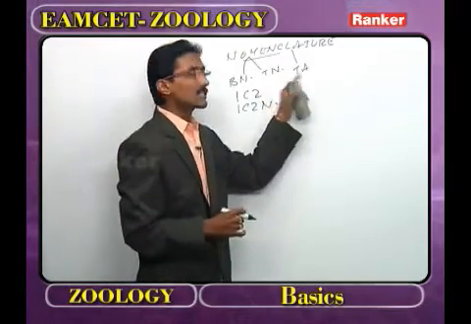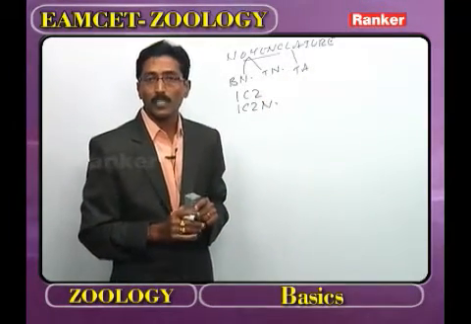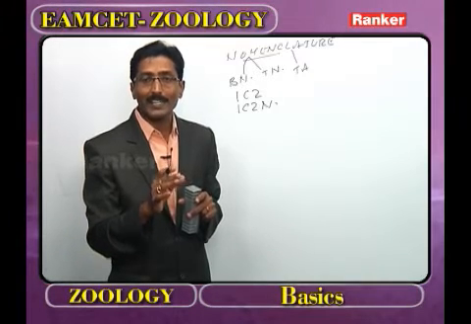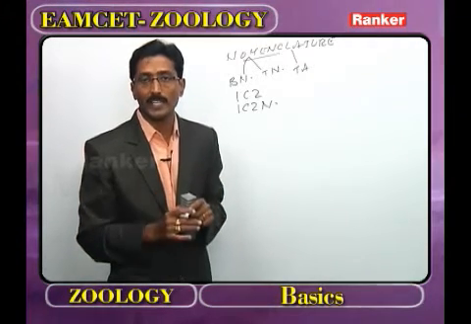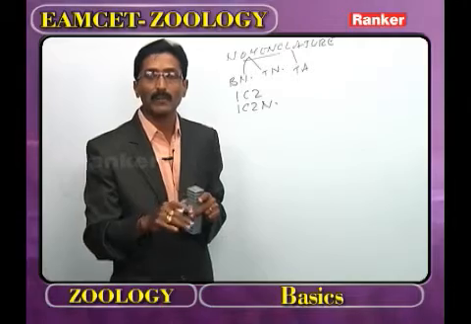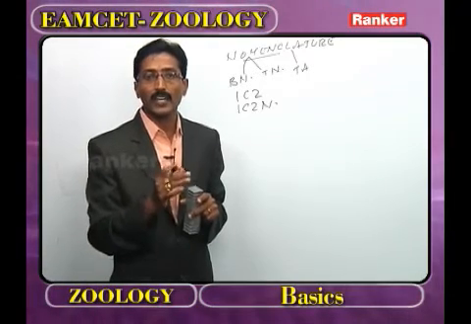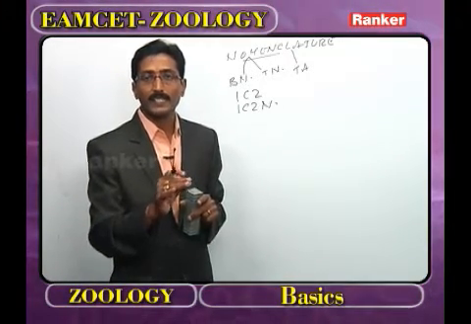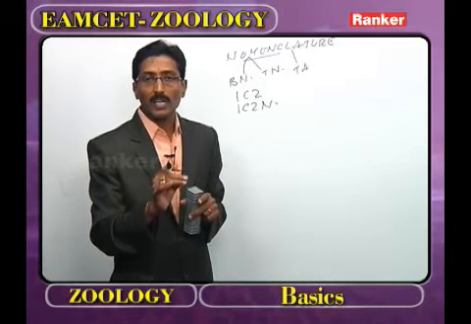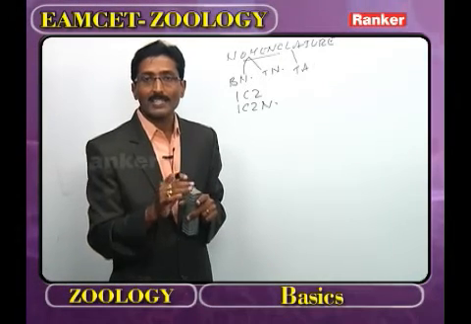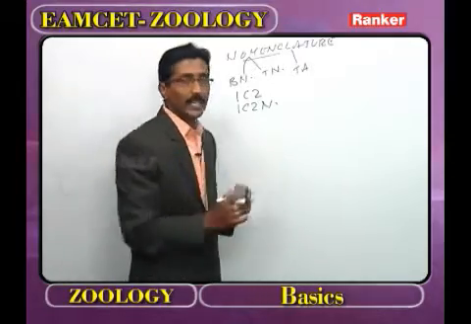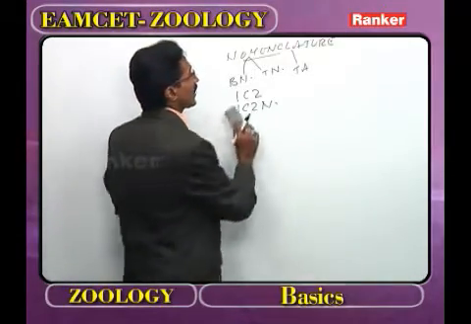Now it is followed by tautonym. What is meant by tautonym? In tautonym, the genus and species names are one and the same, or the genus name repeats as the species name. Examples: Axis axis, Rattus rattus, Naja naja, Gallus gallus, Catla catla, Chanos chanos. All these examples come under tautonym.